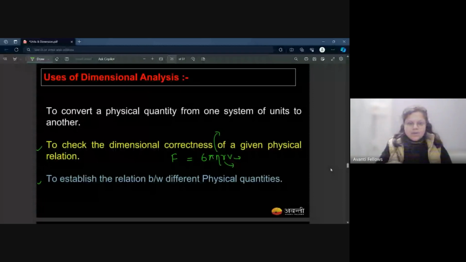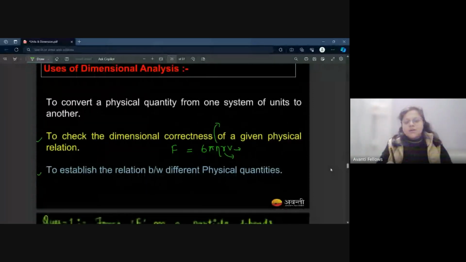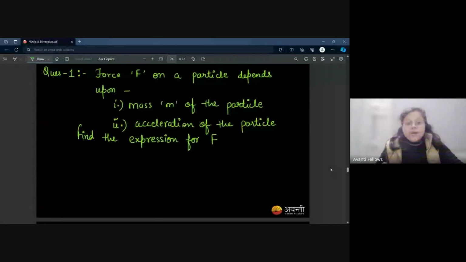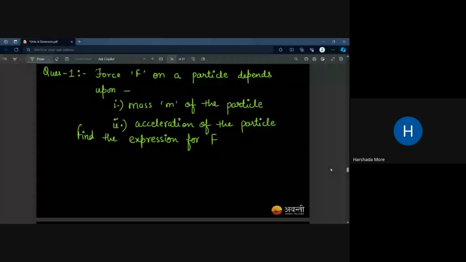For an example, if I say I have a physical quantity which depends on, let's say, three other physical quantities, x, y, and z, but I don't know how, like x square, y cube, or z raised to the power half, you can also find it out by dimensional analysis. Any doubt? Any question? No, ma'am. Okay.